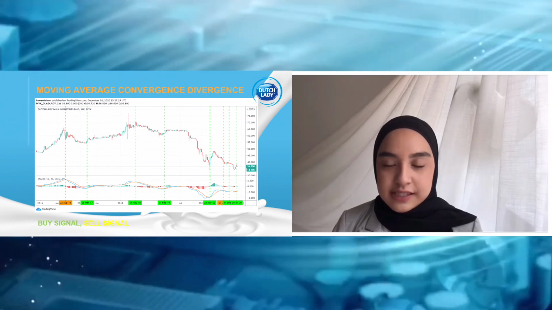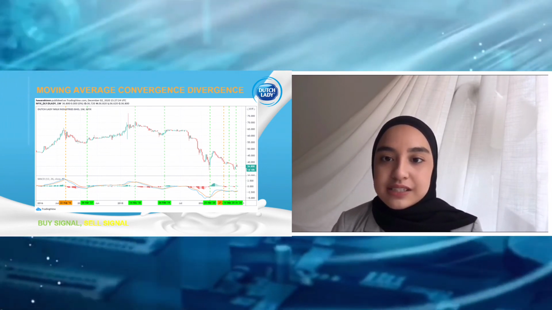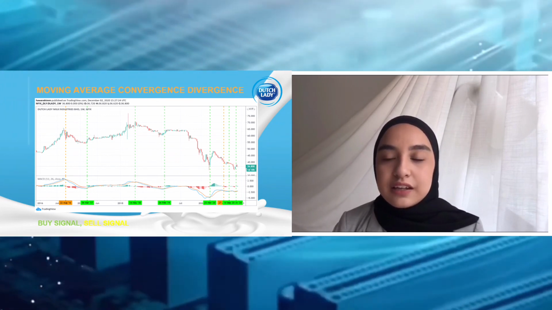As you can see, the MACD graph in the slide shows a green and yellow line, in which the green line indicates a buy signal as the MACD line, blue, crosses above the signal line, orange. Meanwhile, the yellow line shows a sell signal as the MACD line, blue, crosses below the signal line, orange.